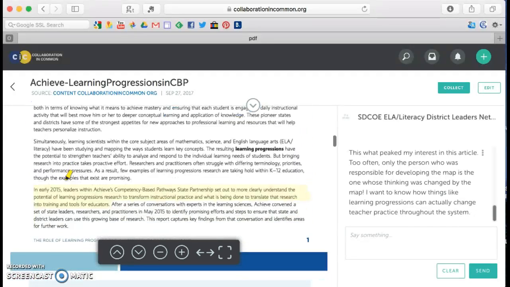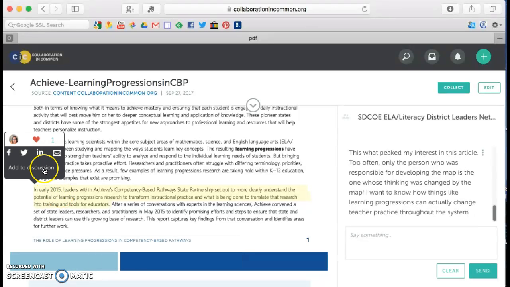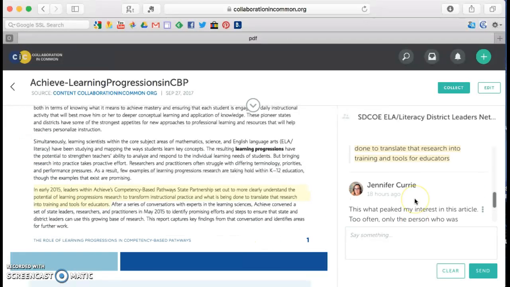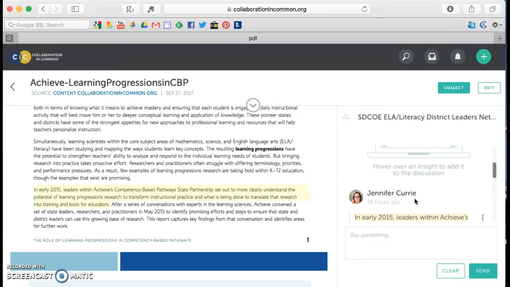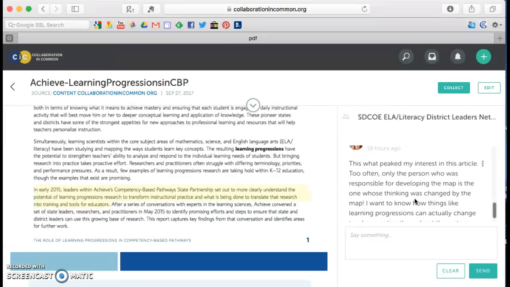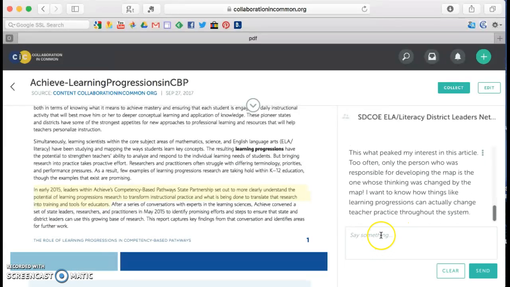Another cool thing that happens is we can mark something as an insight and add it to a discussion. So here's an insight that I added to a discussion, and then you could see it here on the sidebar, the quote, and then what I was thinking about the quote. And then other people could say something about what I just said. So it's kind of a cool collaboration tool.